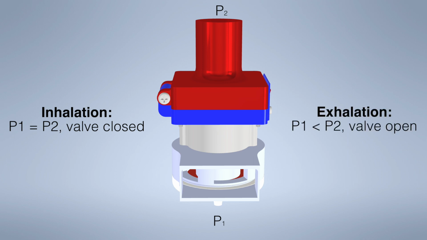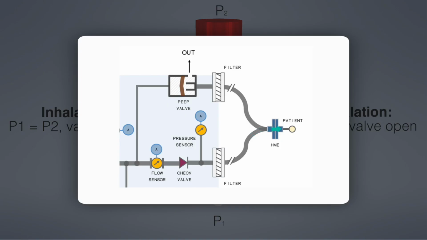During exhalation, the check valve is closed. The compressor thus controls the pressure at the back of the PEEP valve, independently from the pressure present in the patient's airway. Since the pressure sensor is on the patient's side, the compressor is now used to create the desired resistance on the reverse side of the diaphragm to maintain PEEP pressure. Thus, the PEEP valve is opened and exhaled air is exhausted.